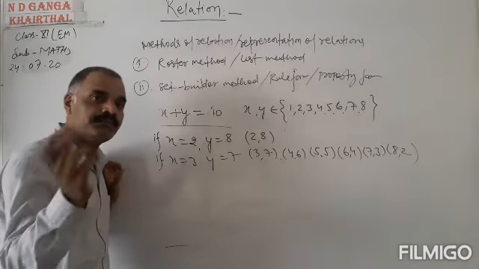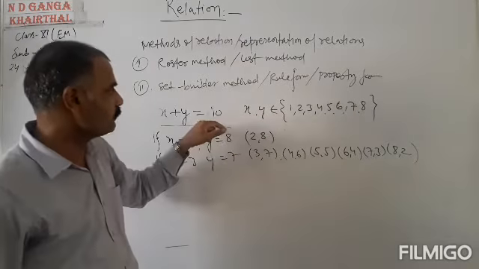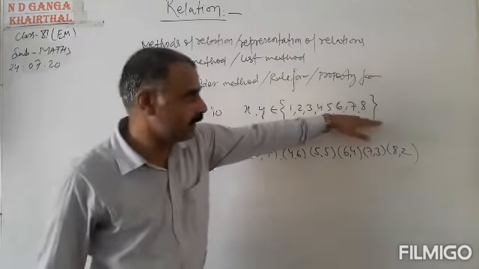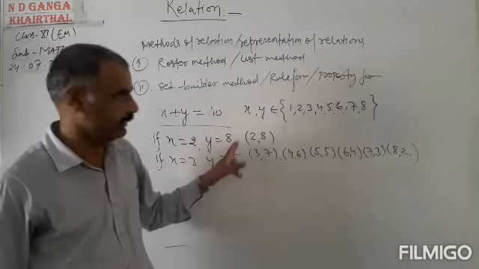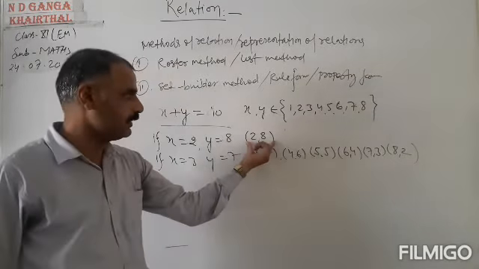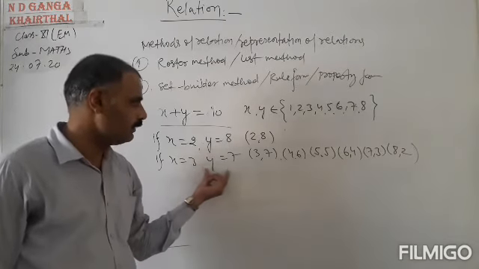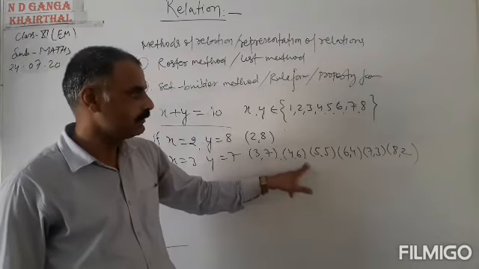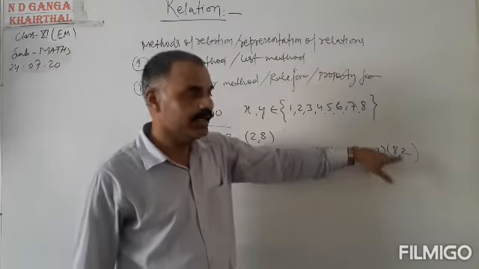It should be understood well, so I am repeating again. If x equals 1, then from this equation y equals 9. 9 is not in the set. So x equals 2, then y equals 8, and 8 is in the set, so the first ordered pair is (2, 8). Now putting x equals 3, we get y equals 7, so (3, 7), (4, 6), (5, 5), (6, 4), (7, 3), (8, 2).